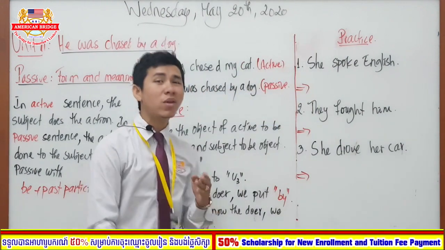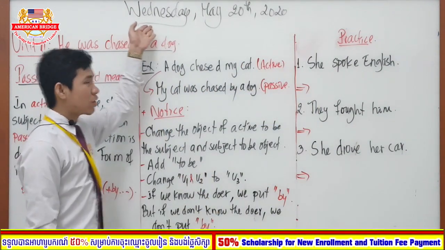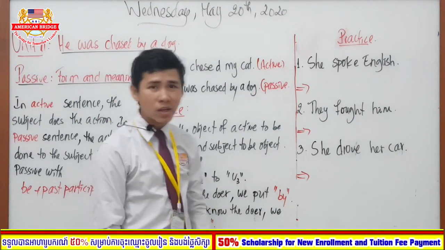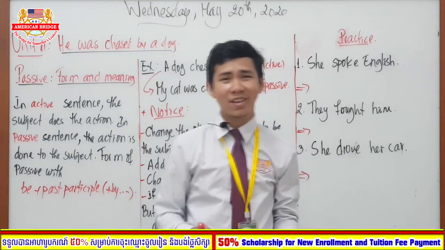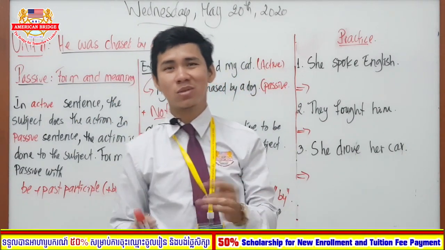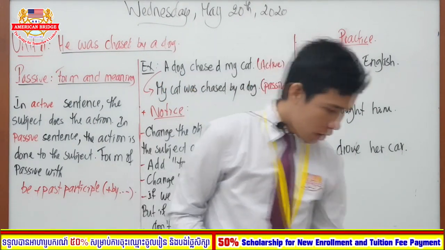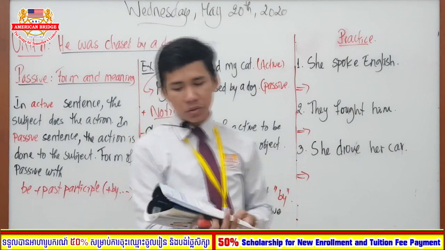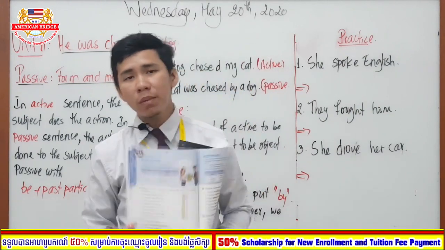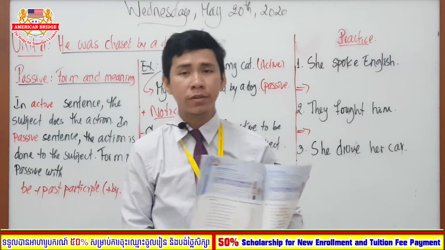So please tell me what day is it today? Sure, today is Wednesday, May 20, 2020. The month is May, the day is 20, and the year is also 2020. So it is 20-20, right? Okay. And today we are going to continue our book. So everybody, please open your book to page 50 together.